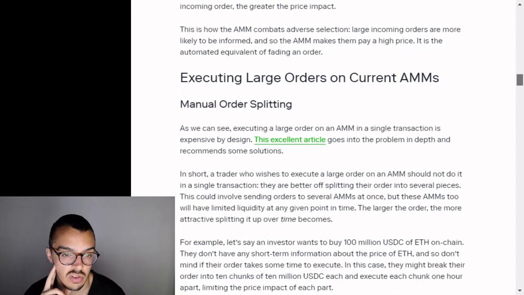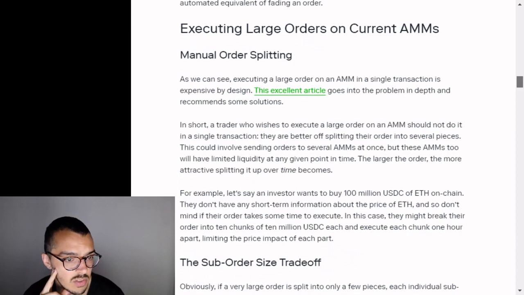Executing large orders on current AMMs. Heading 1, Manual Order Splitting. As we can see, executing a large order on an AMM in a single transaction is expensive by design. This excellent article, link in post, goes into the problem in depth and recommends some solutions.